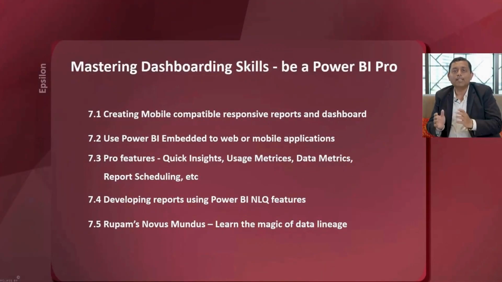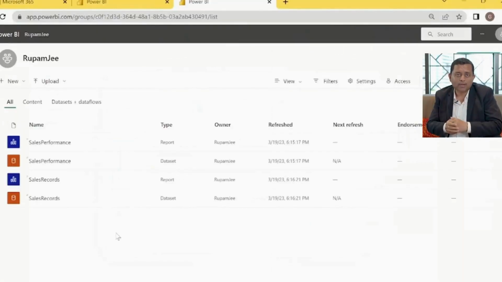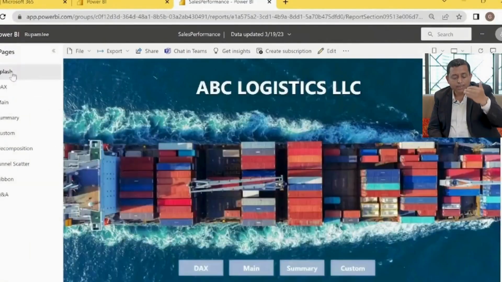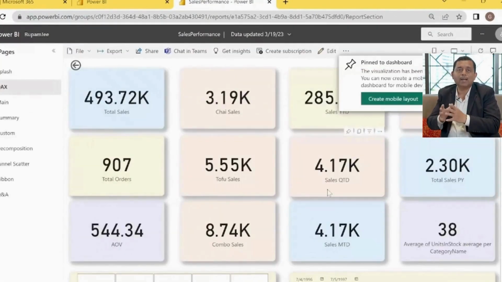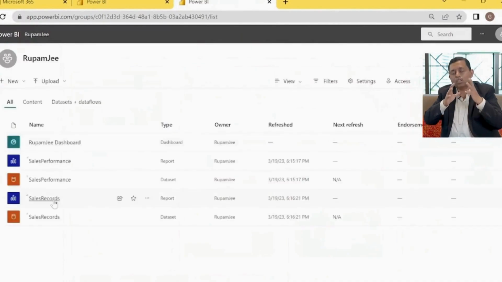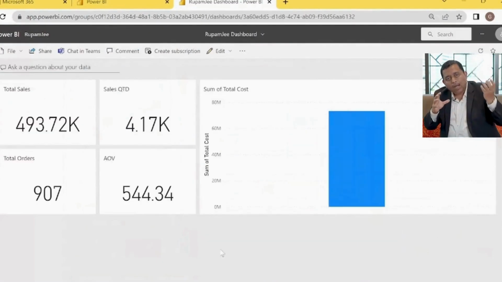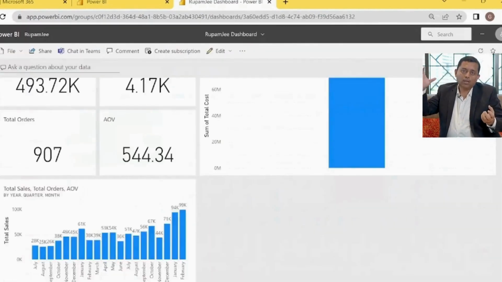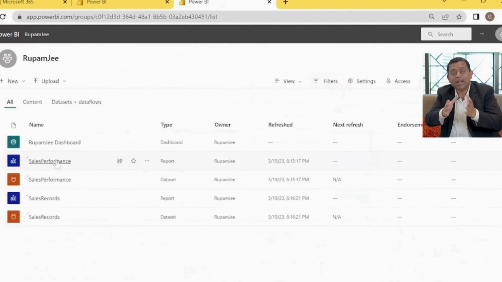Epsilon is where we will see the dashboarding skills primarily, how dashboards are prepared. So those things will come into the Epsilon module. Epsilon will also have an understanding about how we actually take this entire solution to the cloud. How do we become from a novice to a pro? How do we use the cloud features of data analytics and Power BI?